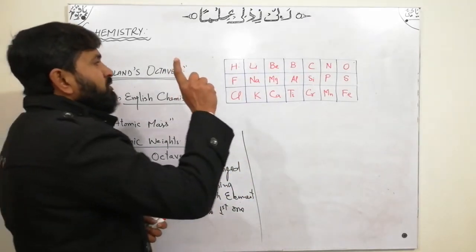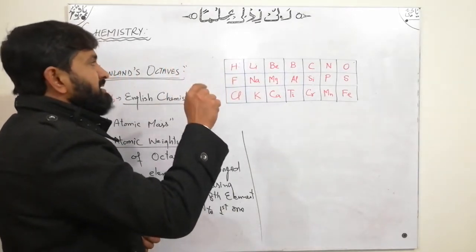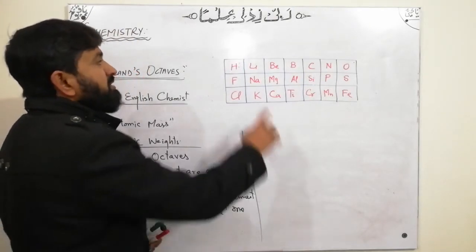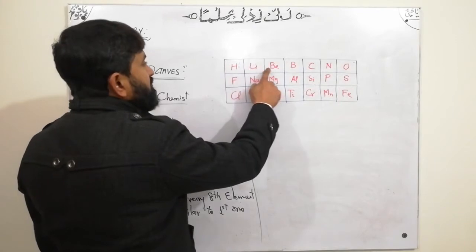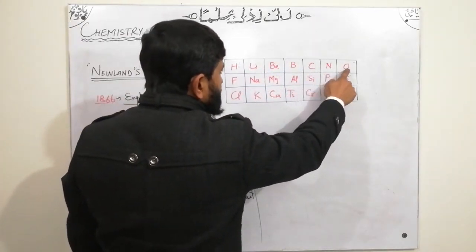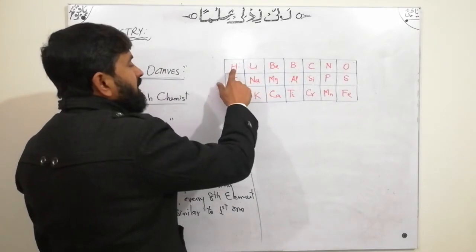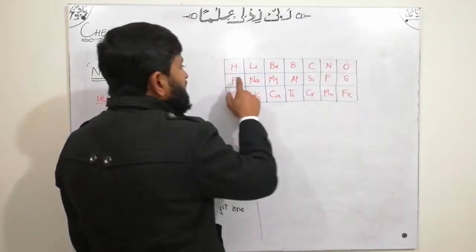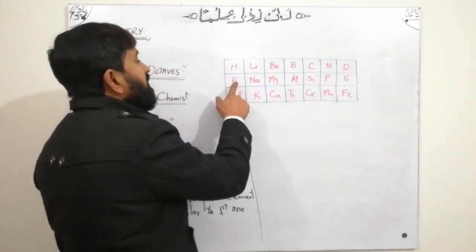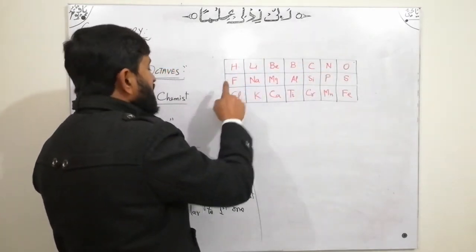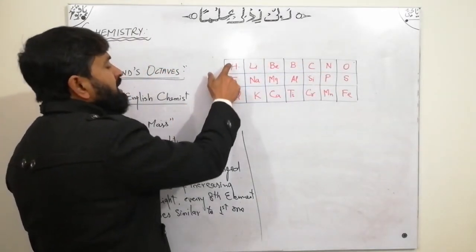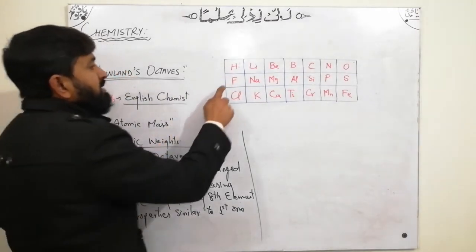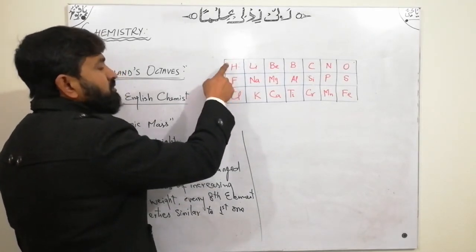The elements which were discovered in those days were arranged on the basis of their atomic mass: hydrogen, lithium, beryllium, boron, carbon, nitrogen, oxygen. If we count 1, 2, 3, 4, 5, 6, 7, the next element known was fluorine, and fluorine was kept with hydrogen according to the law of octaves. He showed that the properties of fluorine are similar to hydrogen.